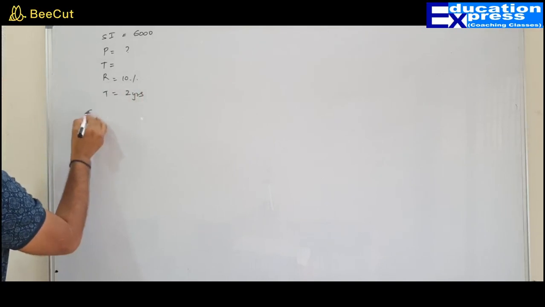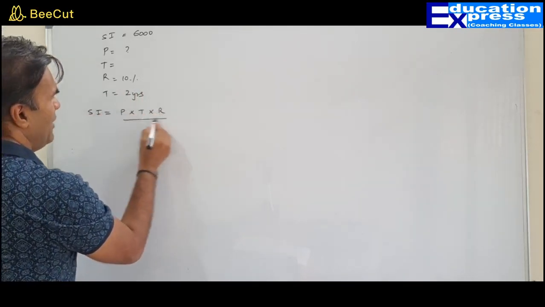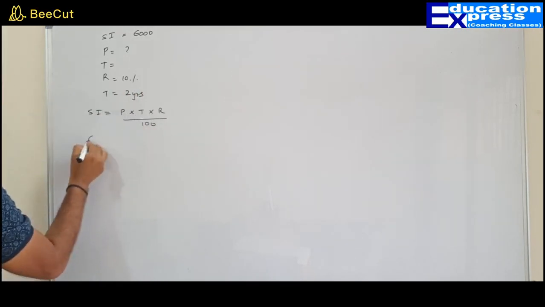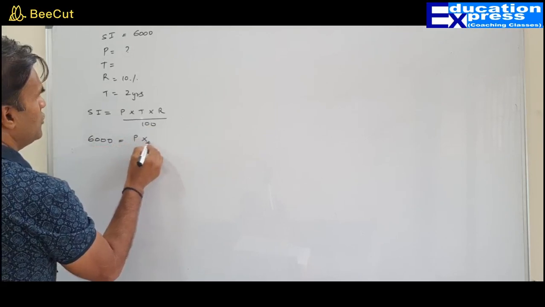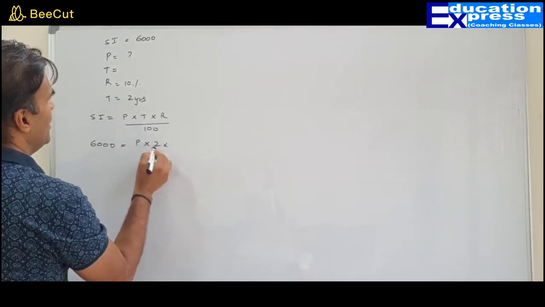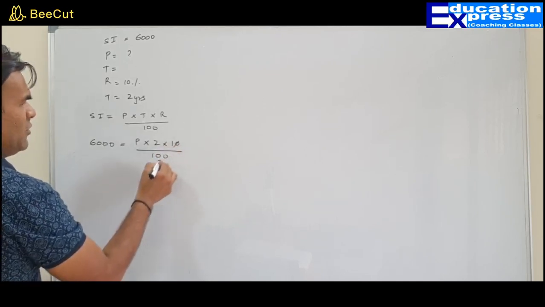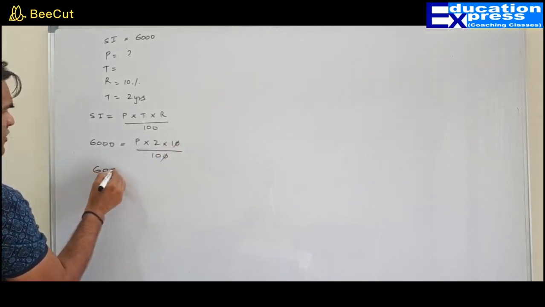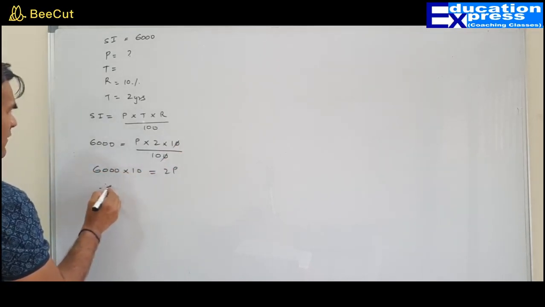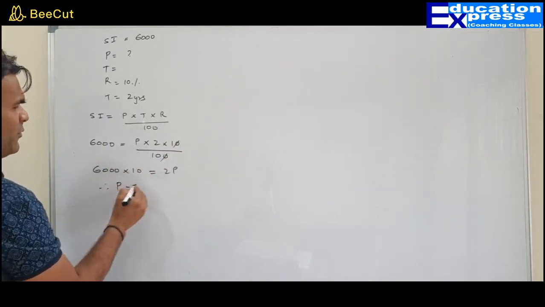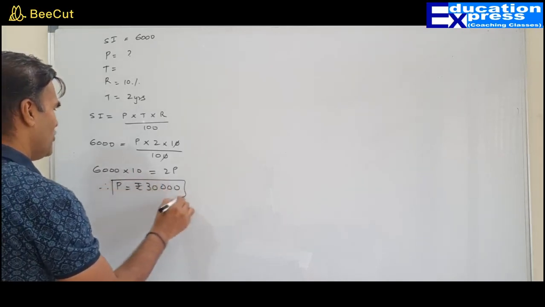My dear friend, simple interest equals P into T into R upon 100. Simple interest 6,000, principal not known, time 2 years, rate 10% upon 100. 0 cancel 0. 6000 multiplied by 10 equals 2P. Therefore, P is 60,000 upon 2, which would be rupees 30,000.